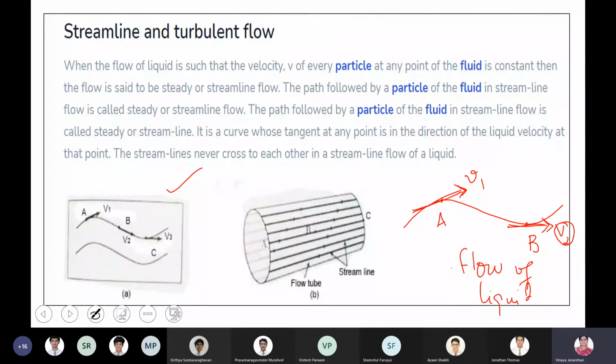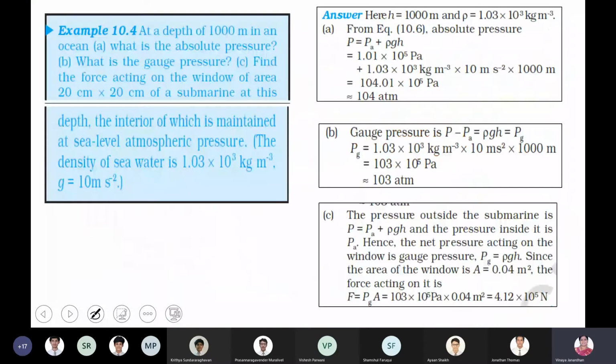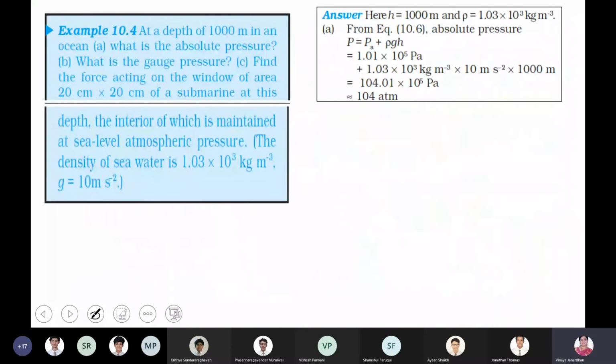If this condition is not satisfied, which means a particle reaching point A moves with a velocity v1, and another particle reaching point A moves with a velocity v2, then the flow of the liquid is said to be turbulent. So this is what we call streamlined flow and turbulent flow. This will be done in the next class, boys. So we'll start with this textbook question, boys.